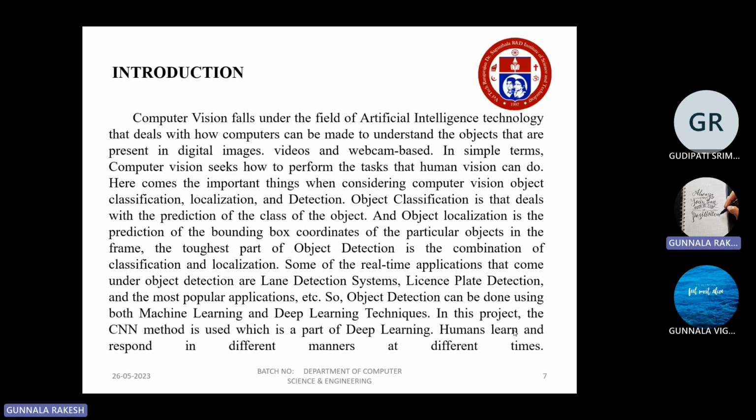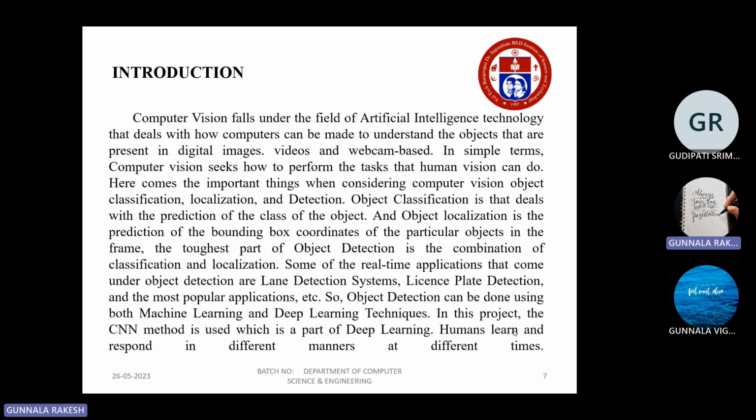Computer vision falls under the field of artificial intelligence and deals with how computers can be made to understand the objects present in digital images, videos, webcam feeds, etc. In simple terms, computer vision seeks to perform tasks that human vision can do. Localization is a real-time application that can be used in object detection or lane detection systems.